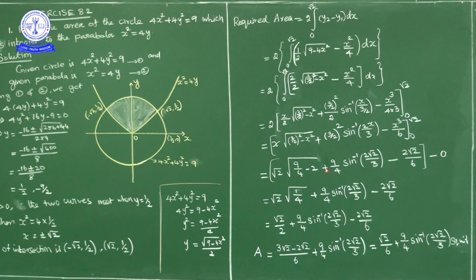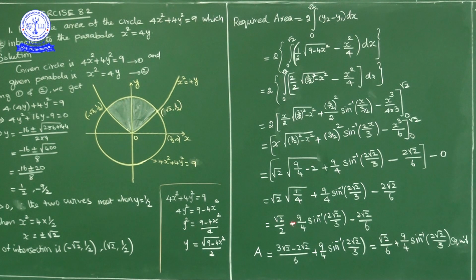plus 9 by 4 into sin inverse of 2 root 2 upon 3 minus 2 root 2 upon 6. Okay, so root 2 into, if you simplify here 9 by 4 minus 2, okay, LCM 4, 9 minus 8, 1 by 4, square root of 1 by 4 plus 9 by 4 into sin inverse of 2 root 2 upon 3 minus 2 root 2 upon 6. Now here this is how much, 1 by 2, root 2 by 2 plus 9 by 4 sin inverse of 2 root 2 upon 3 minus 2 root 2 upon 6.